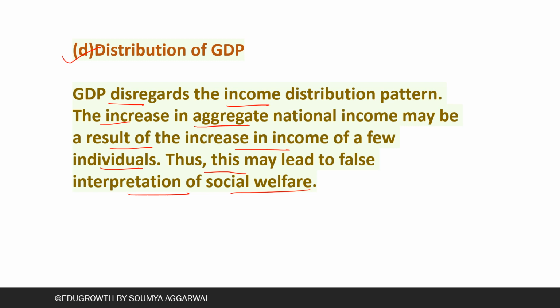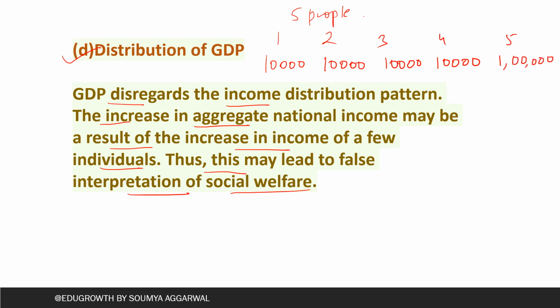For example, we are evaluating GDP based on the income of 5 people. Income of the first is 10,000, income of the second person is 10,000, income of the third person is 10,000, income of the fourth is also 10,000, and income of the fifth is 1 lakh. If we take out the average income, that will be 1,40,000 divided by 5, which is 28,000.